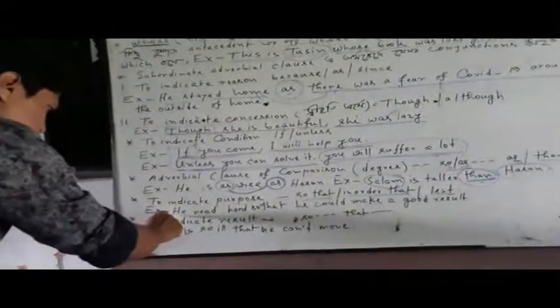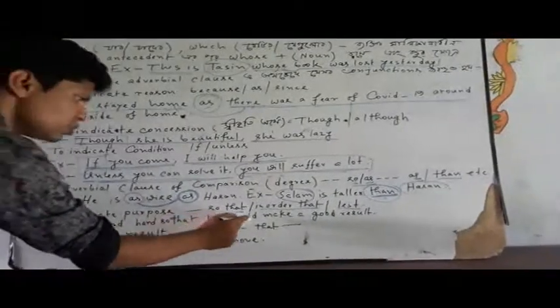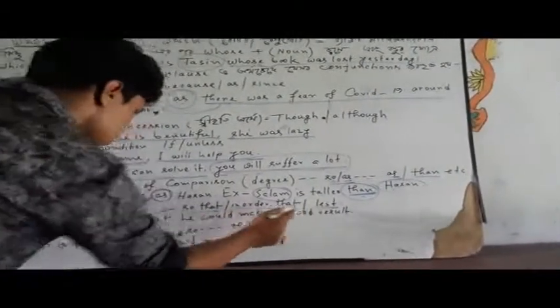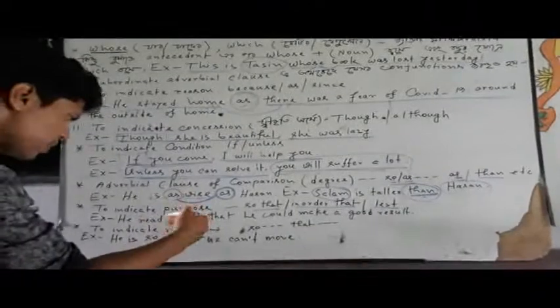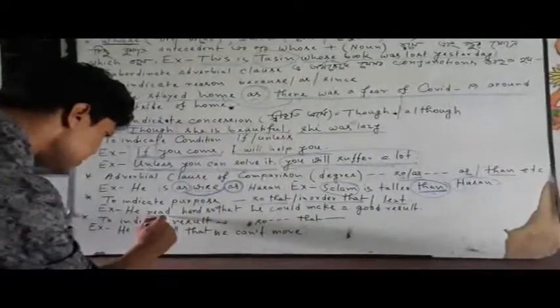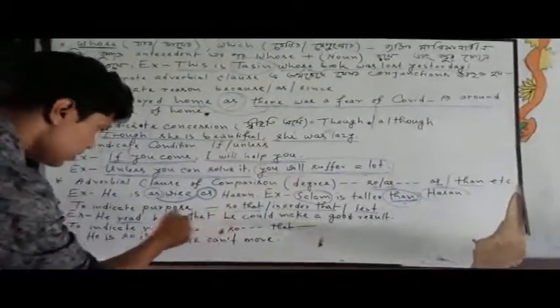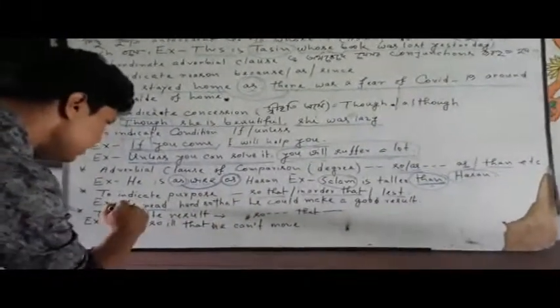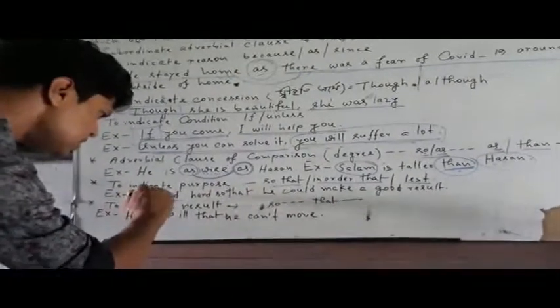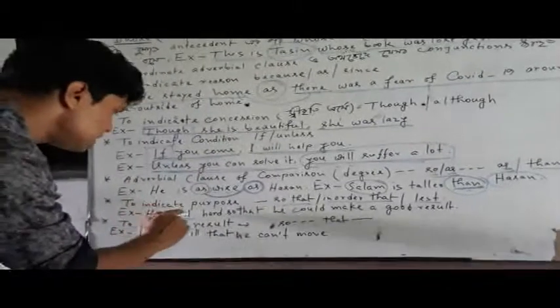You see, he read hard so that he could make a good result. Okay, what is the purpose of his reading hard? If I just ask you simply, my dear students, why did he read hard?